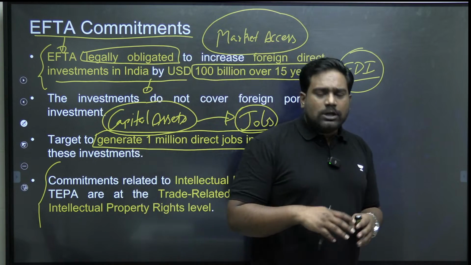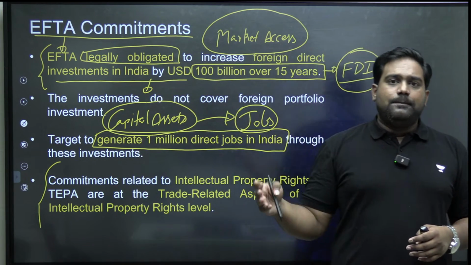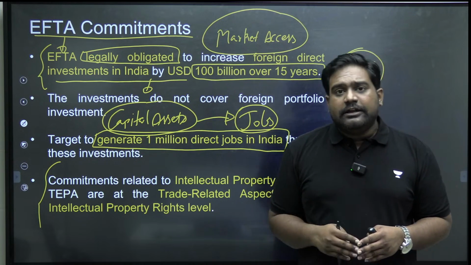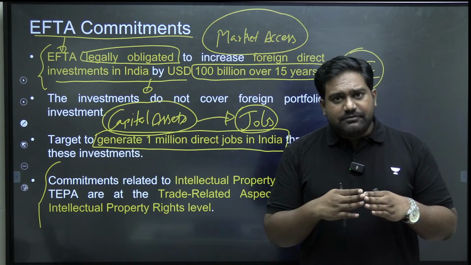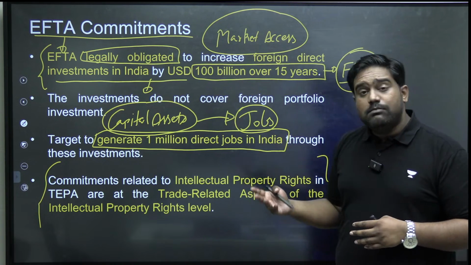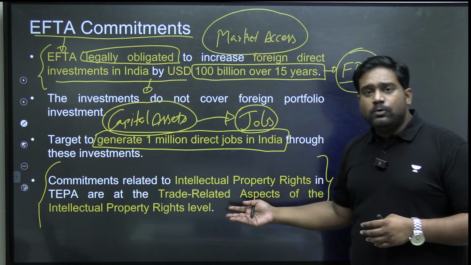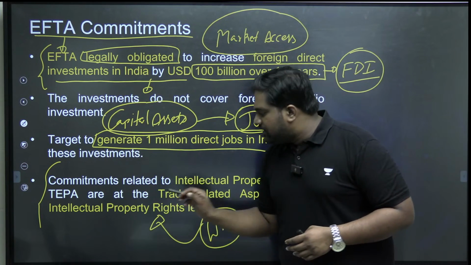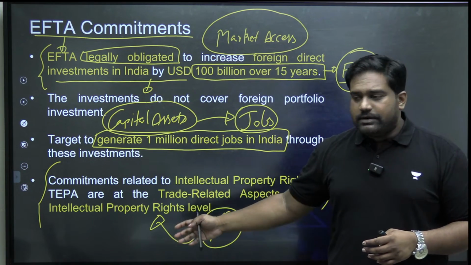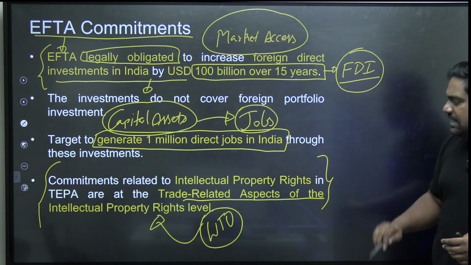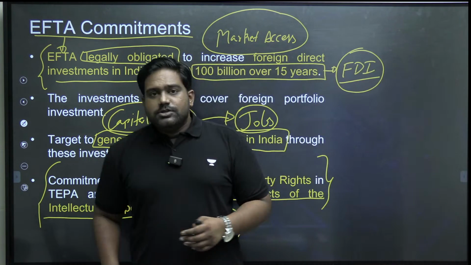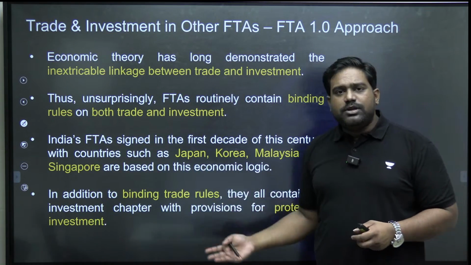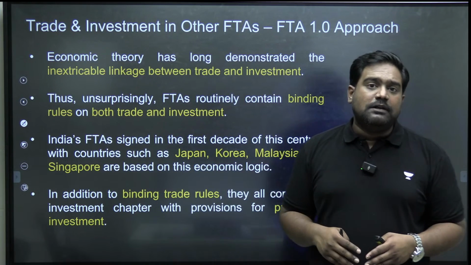On all other issues like IP laws, be it competition-related issues and other trade facilitation-related issues, India and the EFTA countries have reached a middle path, a middle ground, which satisfies both the sides. And with regard to the IP laws, we have met the WTO standards. Both sides have agreed as per the TRIPS provisions under the WTO, and similar standards have been adopted. So it's a give and take, essentially. You give something to get something in return. That's how diplomacy works. That's how any trade agreement will work.